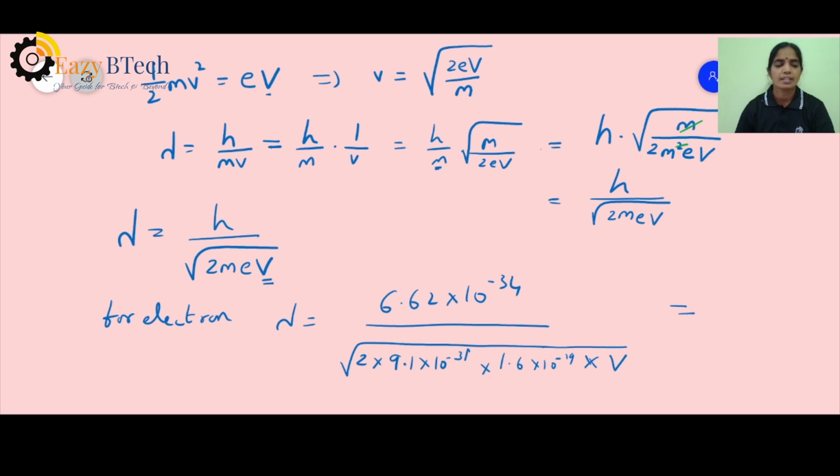When this whole expression is calculated, it gives us 12.26 by root V Armstrong units.